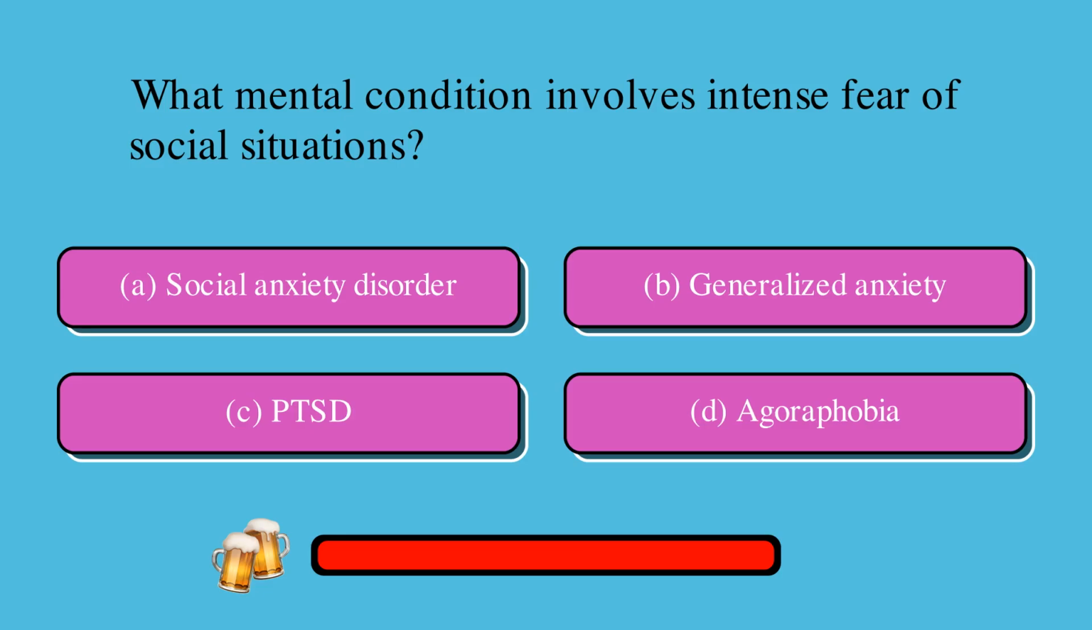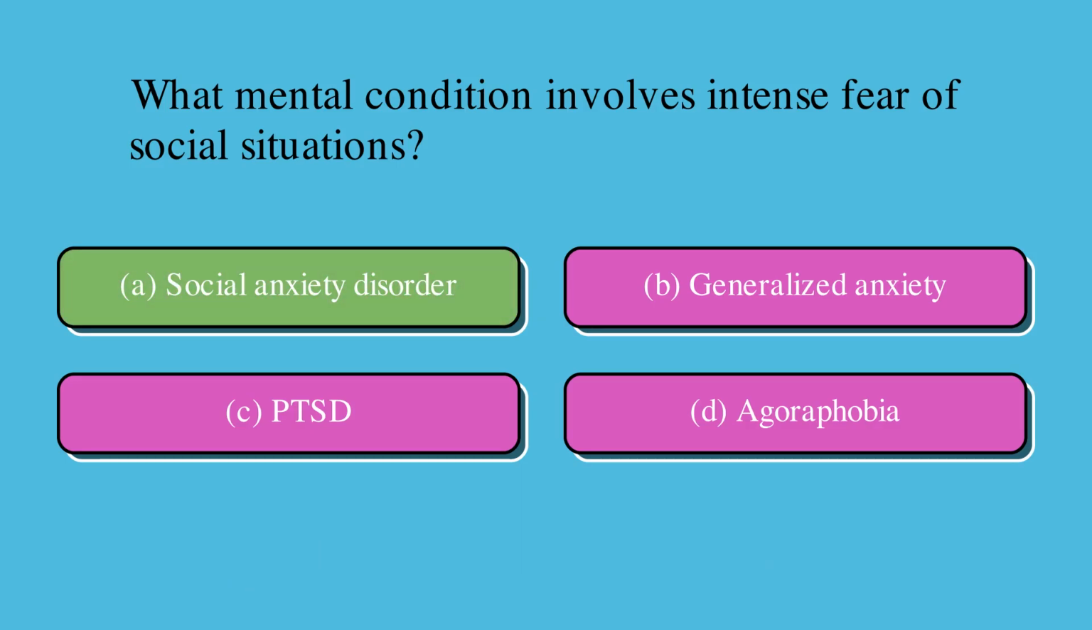What mental condition involves intense fear of social situations? Is it A, social anxiety disorder, B, generalized anxiety, C, PTSD, or D, agoraphobia? The correct answer is A, social anxiety disorder.